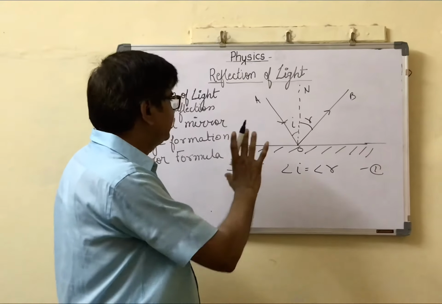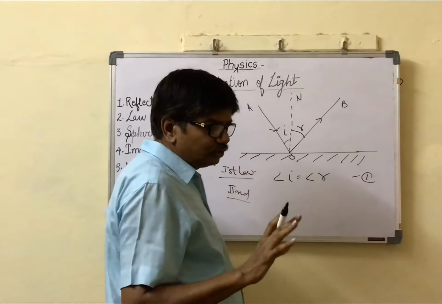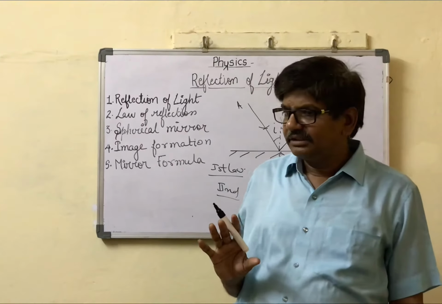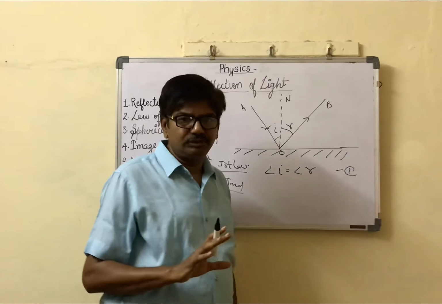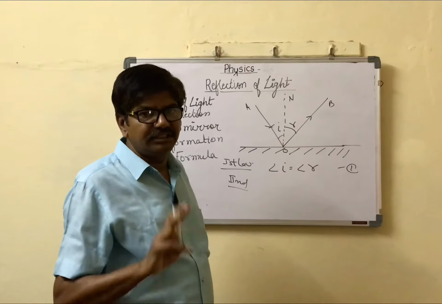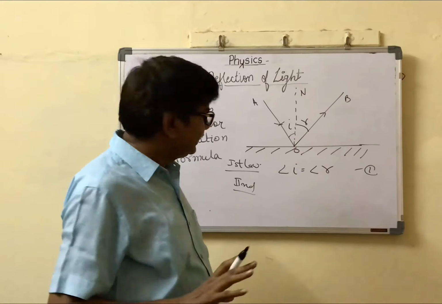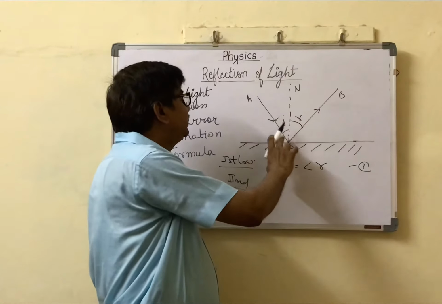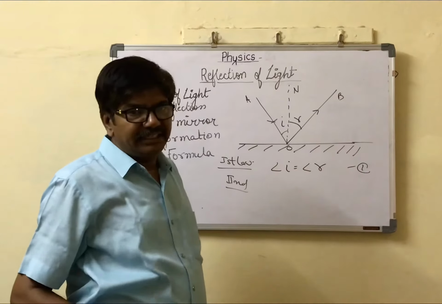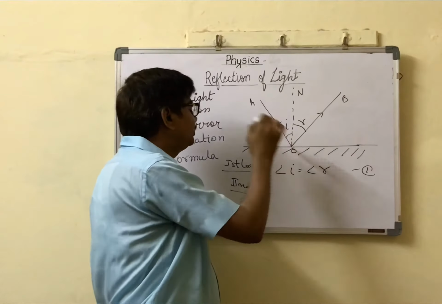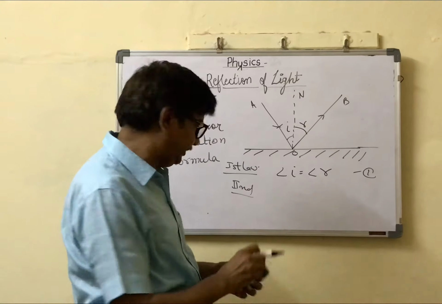So there are two laws. First, I equal to R. Second, the incident ray, reflected ray and normal at the point of incidence all lie in the same plane.